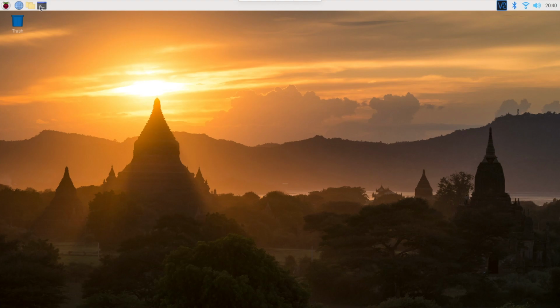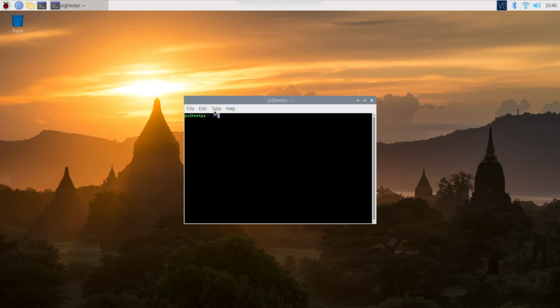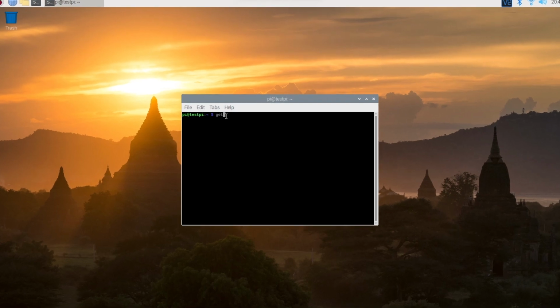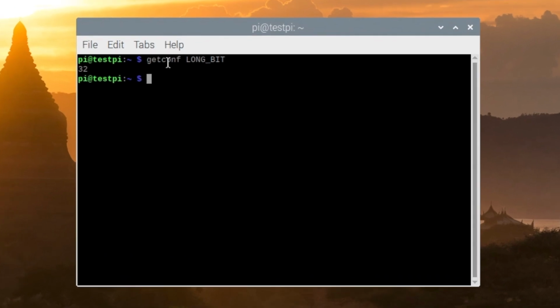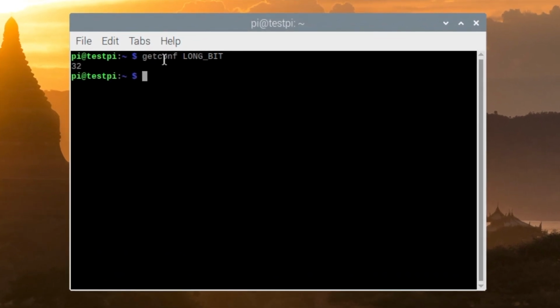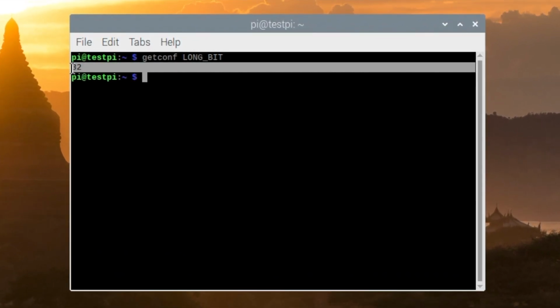When we go to download VS Code, we have a few options. Now to choose the correct option, we need to find out how many bits the operating system is on your Raspberry Pi. Now to do that, we can type in a command on the shell. So if we open the shell, getconf, and then in capitals, LONG_BIT. Now you can see ours is 32 bits, and I'd expect yours to be too, but it's worth just checking.